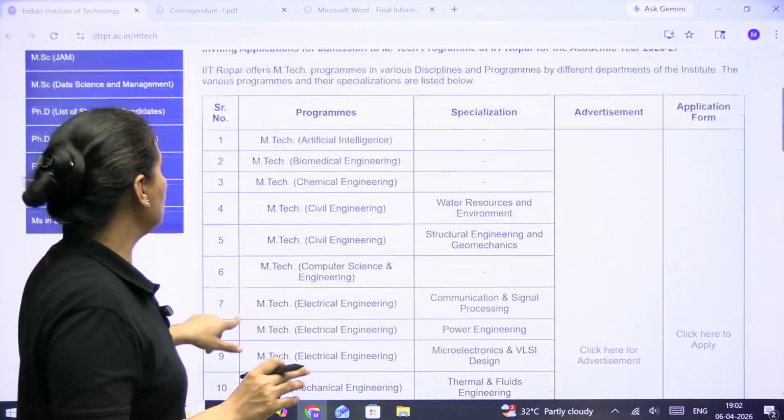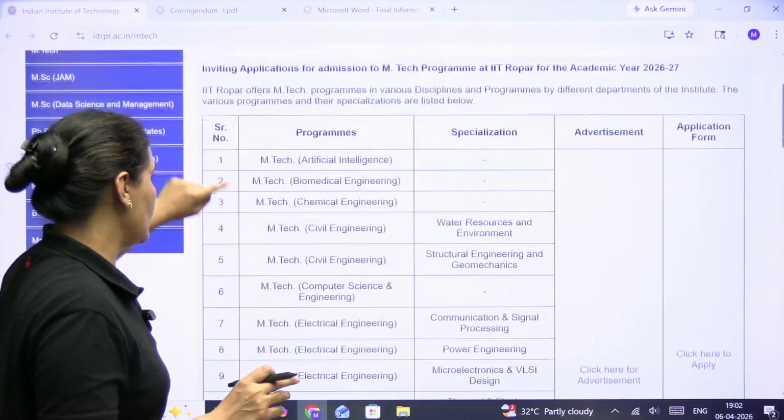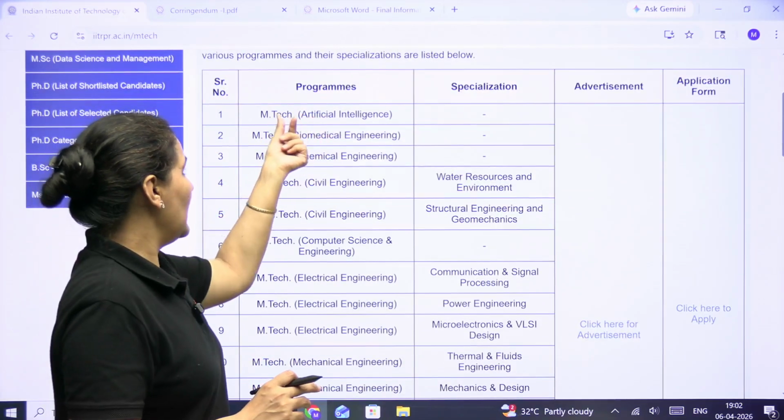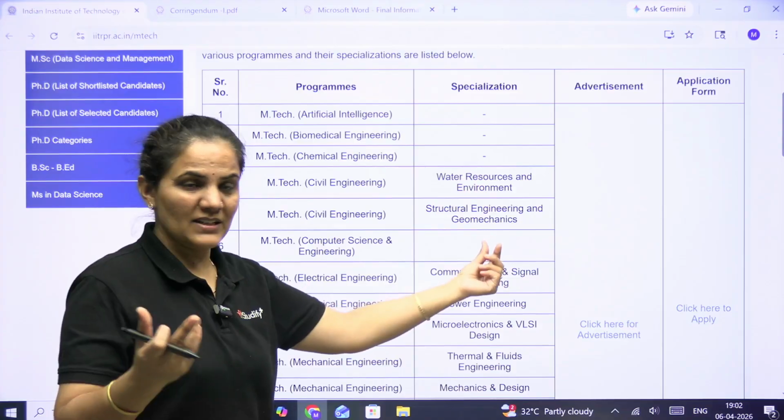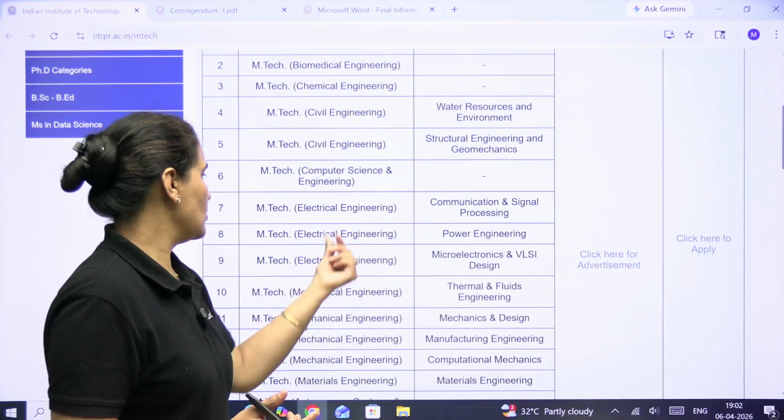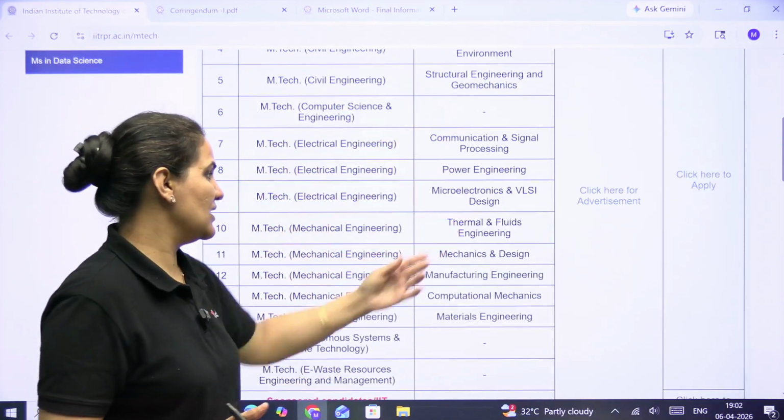What you need to do is visit the official website, and here you can see the programs they are offering: MTech in AI, chemical engineering, civil engineering, and they mention the specialization here as well. CS also, electrical engineering, they mention the specialization.